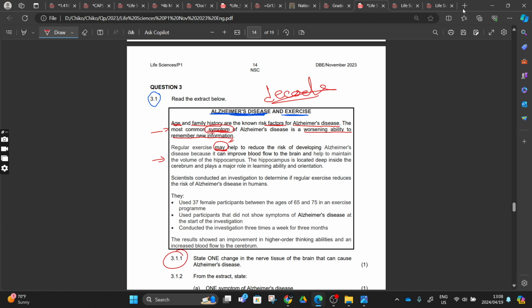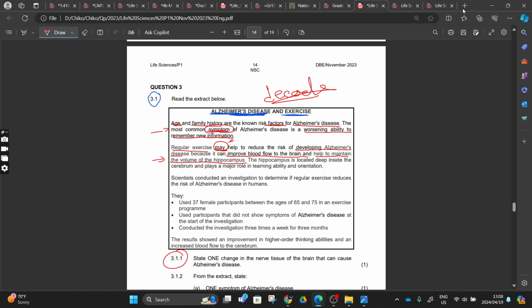A regular exercise may help to reduce, it means that there's a possibility that regular exercise may help to reduce the risk of developing Alzheimer's disease, right? Because why? Because these exercises can improve blood flow to the brain, and it can help to maintain the volume of the hippocampus.